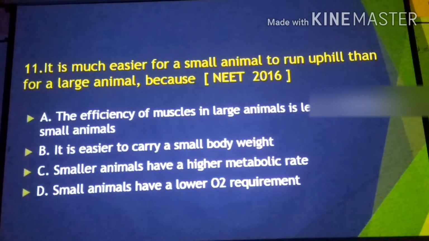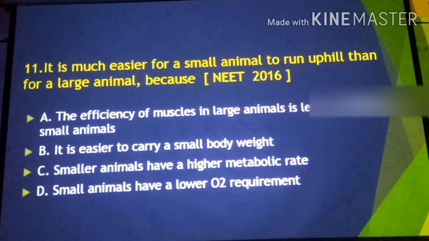It is much easier for a small animal to run uphill than for a large animal, because, see here, a rabbit and similar animals on hilly regions or mountains can run very fast compared to human beings and other big animals. So in this case, options A, B, D are not applicable. Why? Because small animals have a higher metabolic rate.